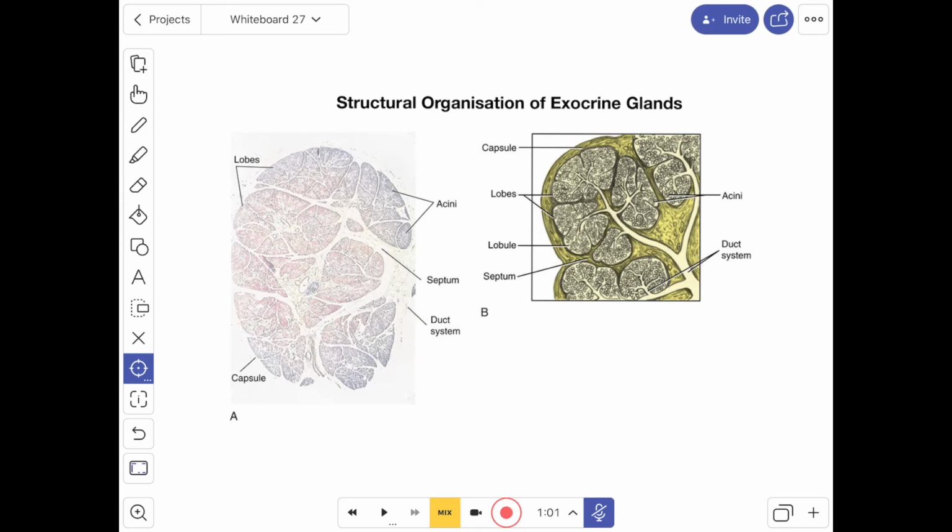Next we'll see the duct system. The ducts convey the secretory product of the gland. When the gland is divided into lobes, the duct draining it may be intralobular, lying within a lobule, then interlobular, between the lobules, and interlobar, between the adjacent lobes, in increasing order of size.